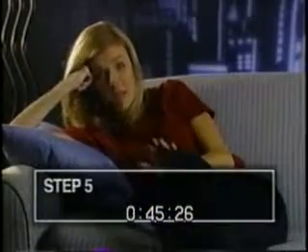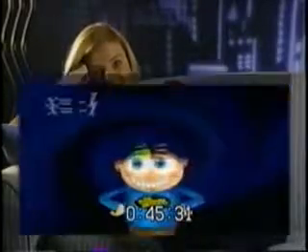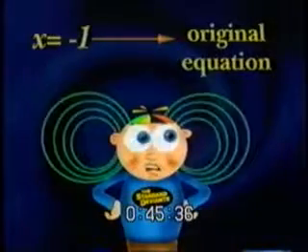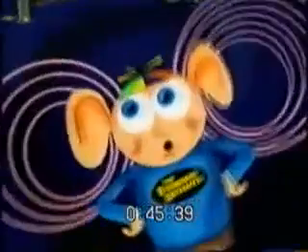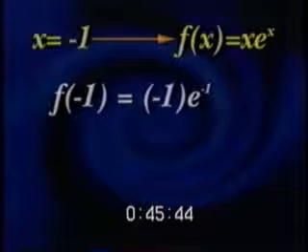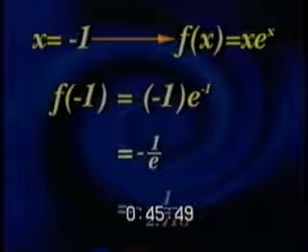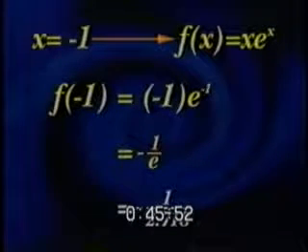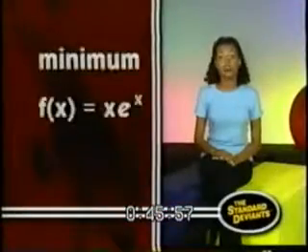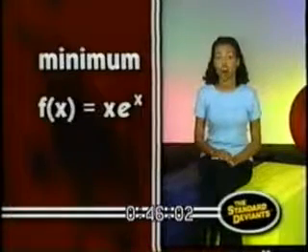Now, the final step, or step 5, is to find the corresponding f of x or y value of the minimum. To do that, you substitute x equals negative 1 back into the original equation. Did you hear that? Into the original equation, or f of x equals x times e to the x. Substituting gives you negative 1 times e to the negative 1. This simplifies to negative 1 over e, or negative 1 over about 2.718, which approximately equals negative 0.367. So, the minimum of the function f of x equals x times e to the x occurs at the point negative 1,